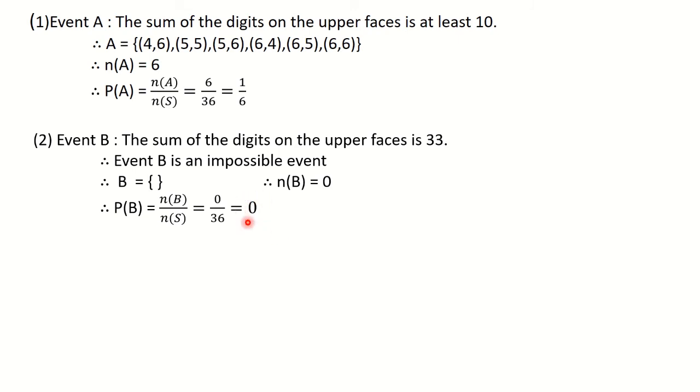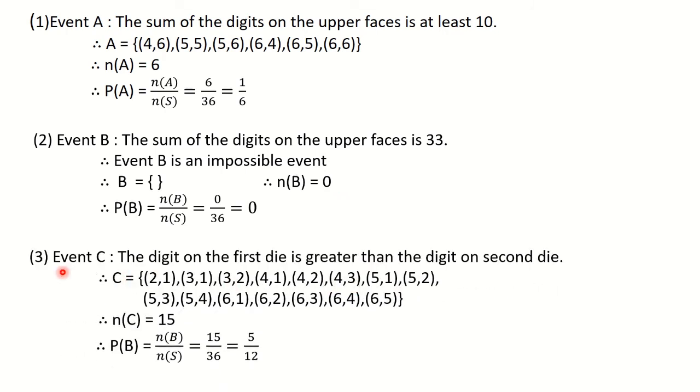So here you understood that the probability can be 0 because you can have the impossible event where the number of sample points is 0. So here probability is 0. Okay. Then the last one, third one, event C.